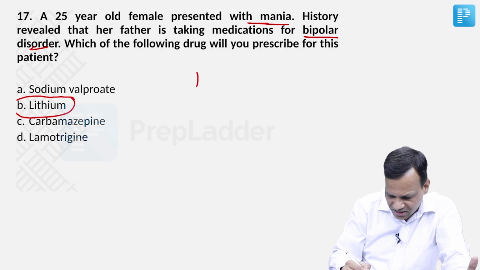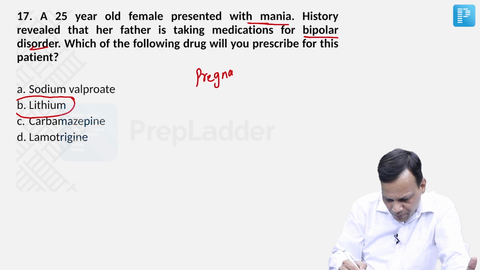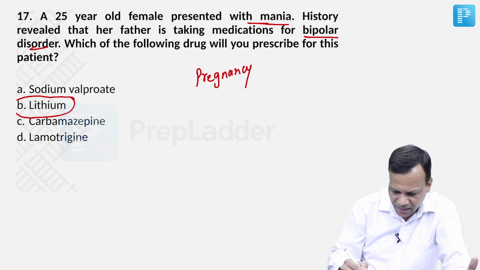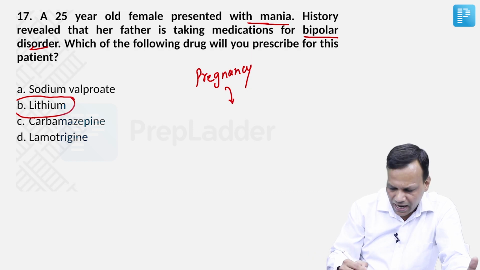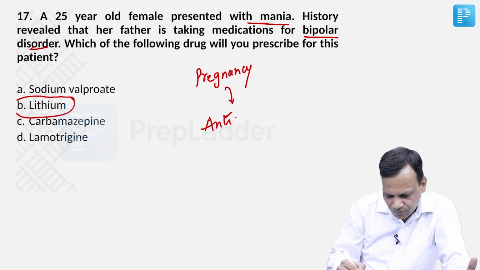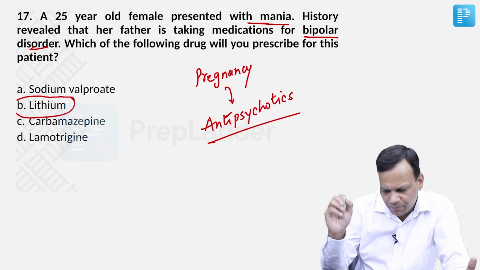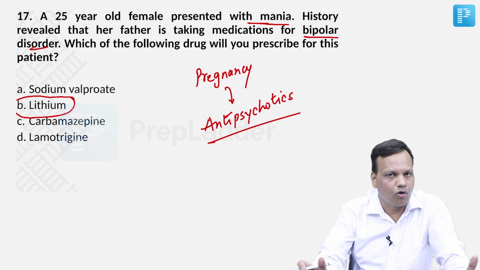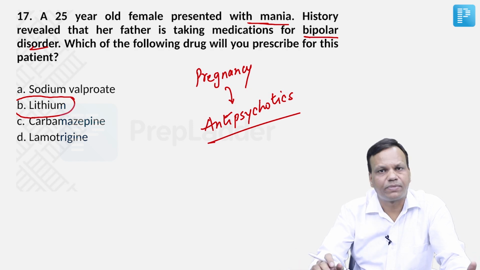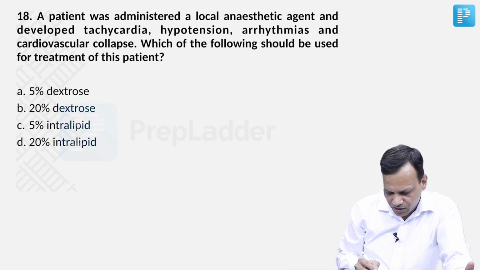But if the question is asked in pregnancy, drug of choice for mania or bipolar disorder in pregnancy, then the answer will be antipsychotic drugs. Antipsychotic drugs are the drug of choice for bipolar disorder in pregnancy, like olanzapine, risperidone. They are preferred in pregnancy. Okay. Moving to the next question.